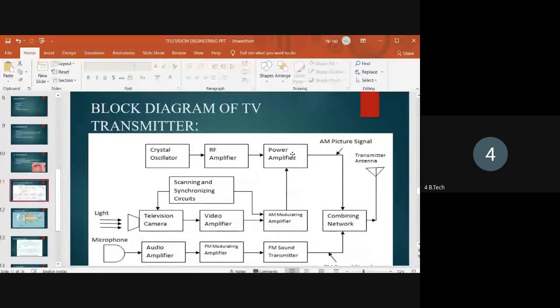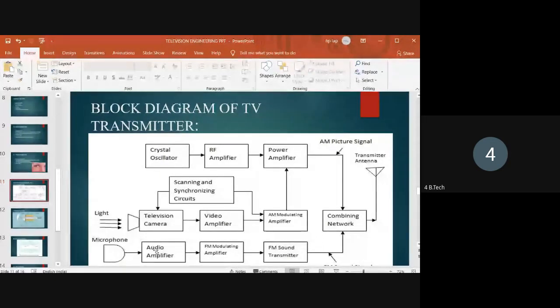So again, the output of the power amplifier is the AM picture signal. So here the AM picture signal is present. Come back to the microphone. Why do we use the microphone here? The sound signals are converted to electrical signals. It also acts like a transducer. The output of the microphone is a weak signal, so it is given to the audio amplifier.